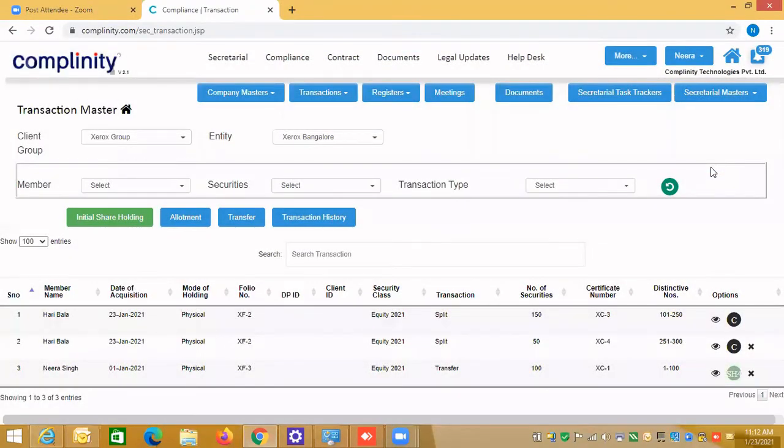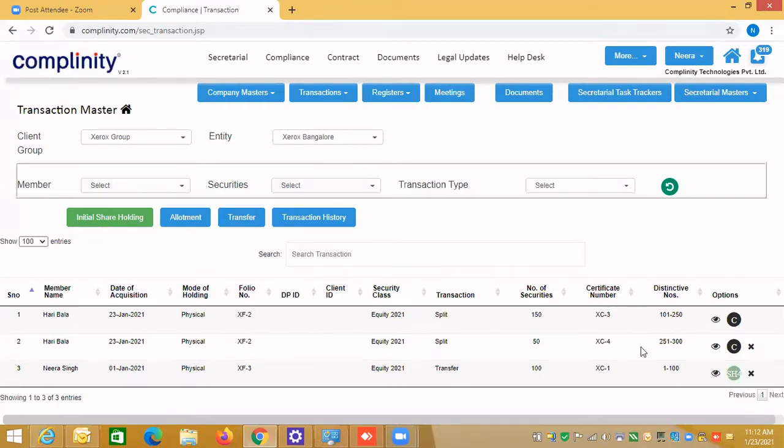One very important thing to explain to you: what is the purpose of the initial shareholding? Suppose you are providing services to any client group or company, and they are 20 years old, and they have a share accounting, they have a share pattern, 500 shares they have, but out of 500 there may be live only 30. And you want to capture all the details into the system.